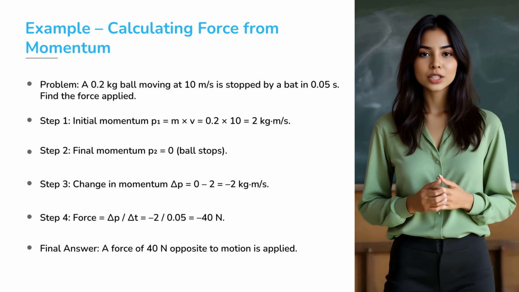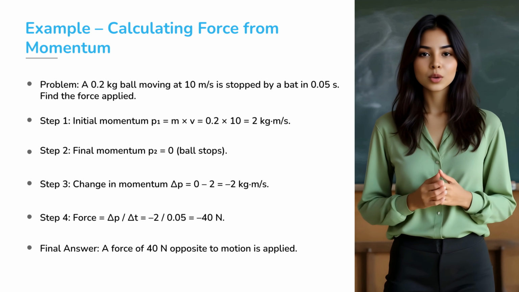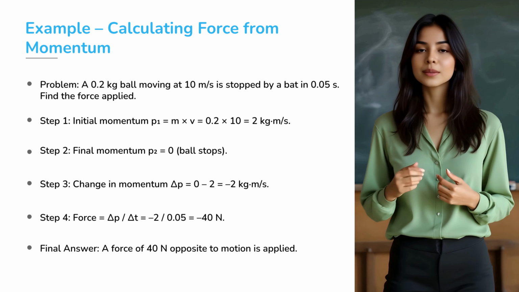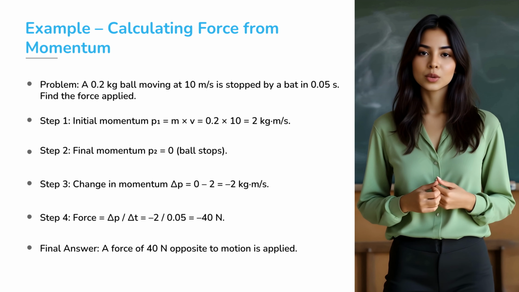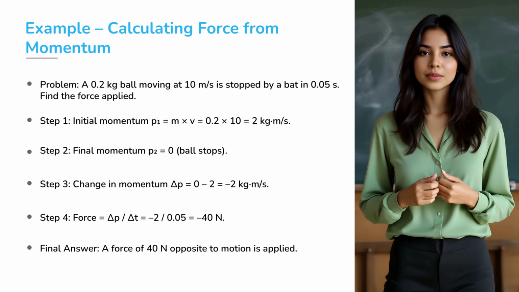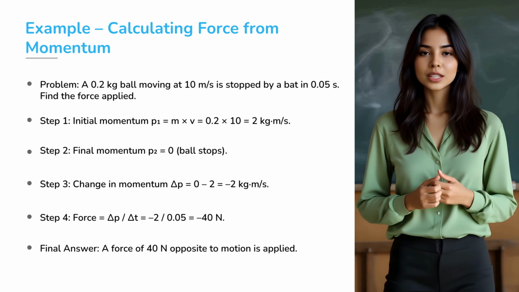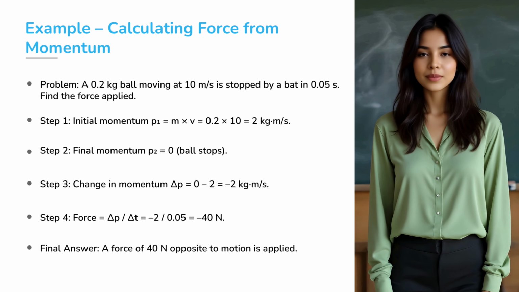Step 1. Initial momentum P1 equals mass into velocity, that is 0.2 into 10, which equals 2 kilogram meter per second. Step 2. Final momentum P2 equals 0 since the ball stops. Step 3. Change in momentum delta P equals 0 minus 2, which is negative 2 kilogram meter per second.